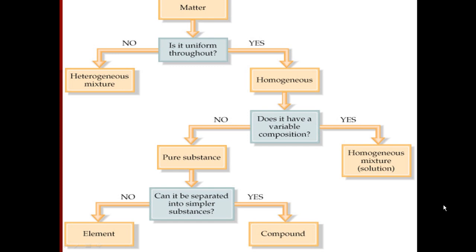Does it have a variable composition? No. Then you know it's going to be a pure substance, and it can be one of two types. If it's made up of only one type of element, then of course it's an element. But if it's made up of more than one type of element, then it's a compound.